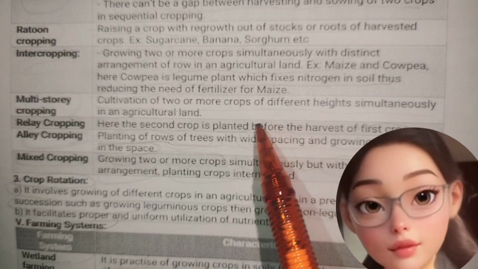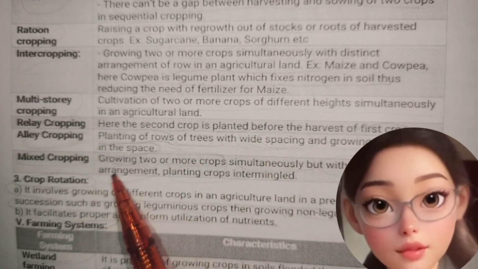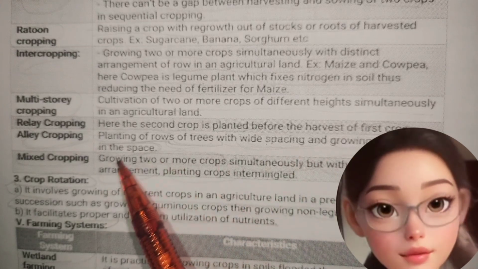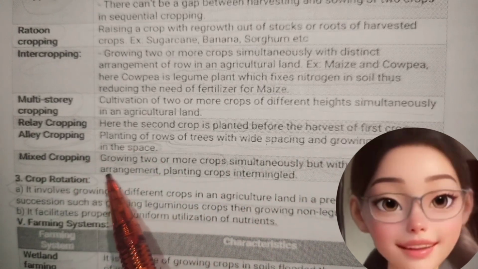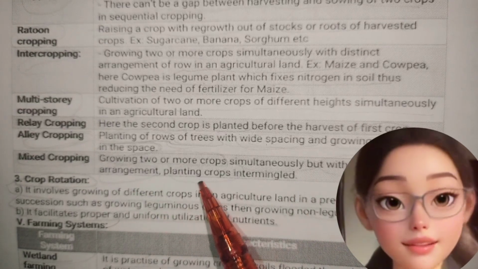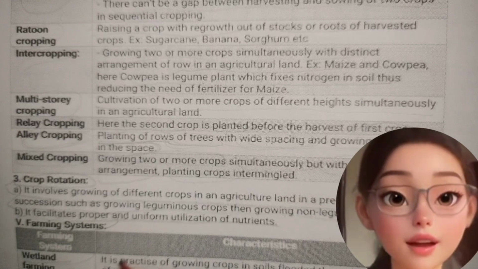Relay cropping. Here the second crop is planted before the harvest of first crop. Alley cropping. Planting of rows of trees with wide spacing and growing other crops in the space. Mixed cropping. Growing two or more crops simultaneously but without row arrangement. Planting crops intermingled.